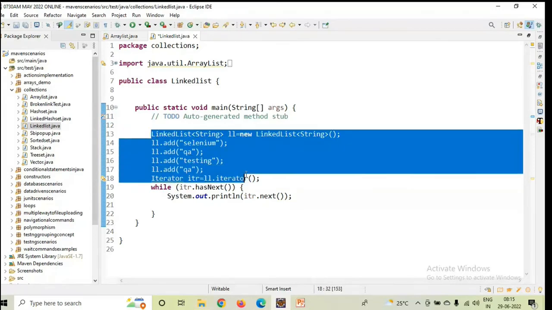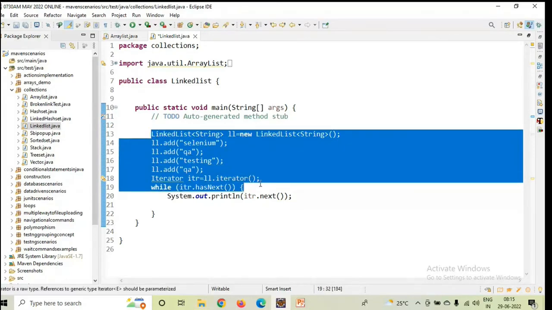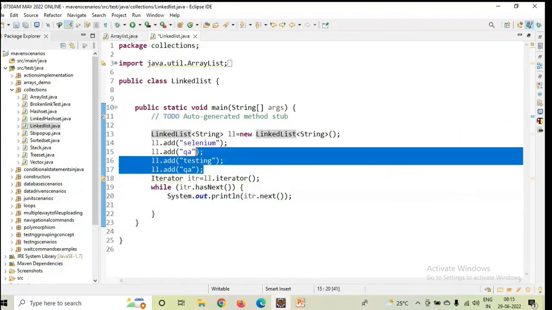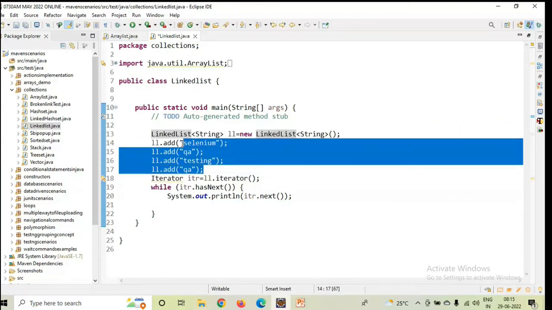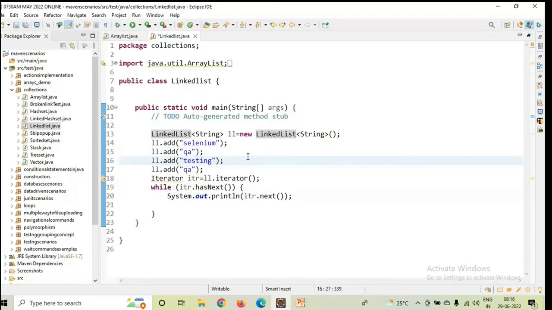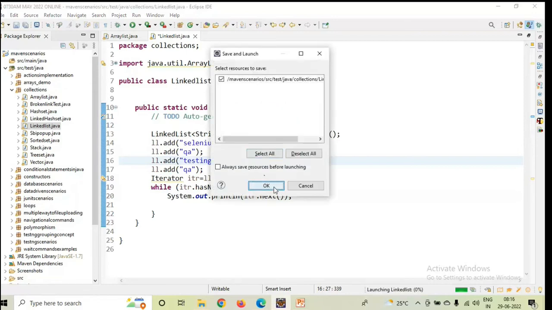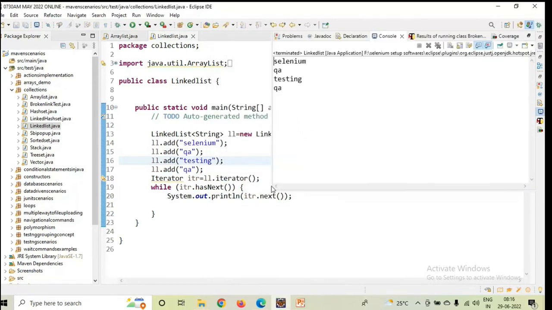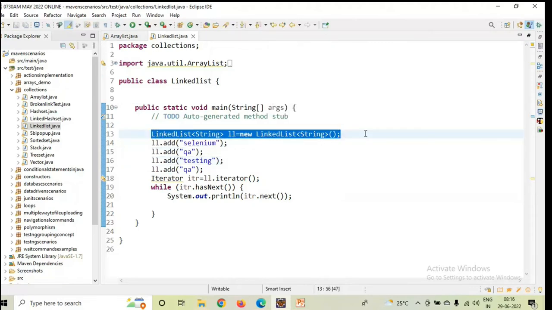in the linked list will be much faster because it follows the double linked list concept. So no shifting is required. That is the advantage with the linked list implementation. You can make any kind of transactions, but output wise you never see any difference, though execution wise it will be faster. You see Selenium QA testing and QA. Okay, so this is the implementation part of linked list.